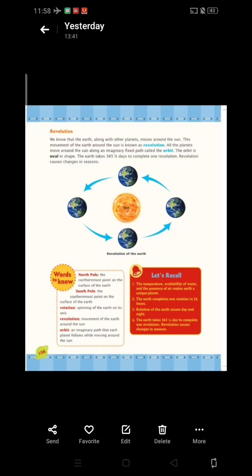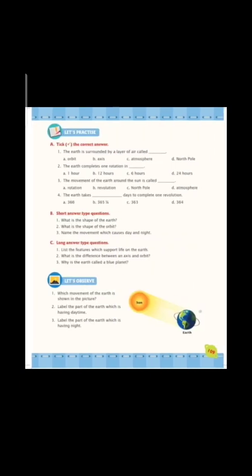Now what you have to do after watching this video is read the chapter thoroughly from your book, and after reading the chapter, you have to solve the exercise which is given at the end of the chapter. And Rajat, try to solve this exercise by yourself, even without taking the help of any other person.